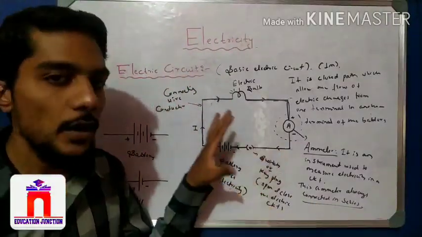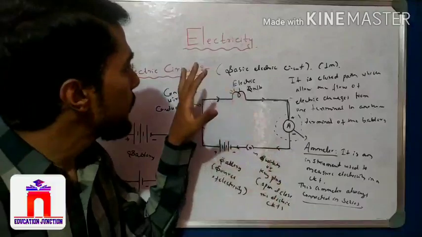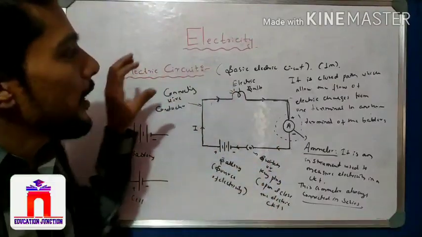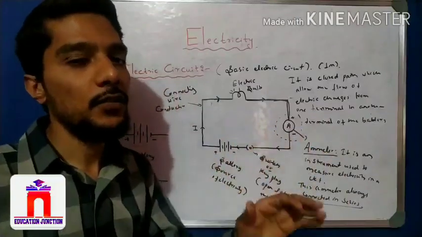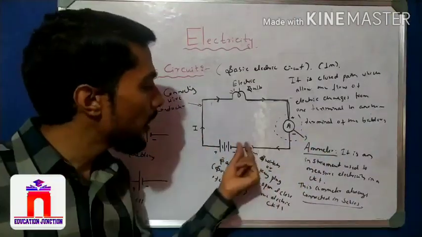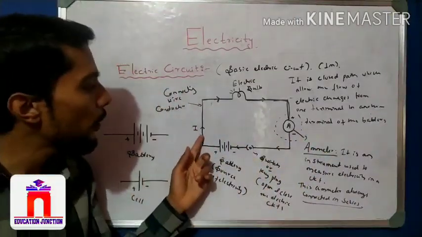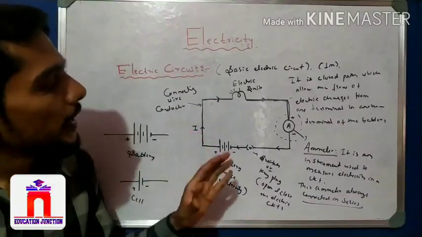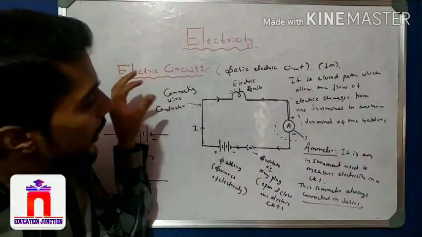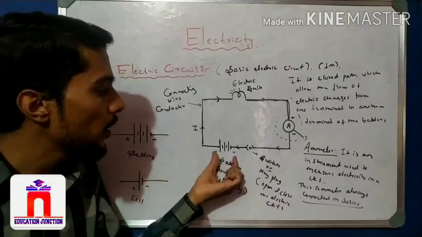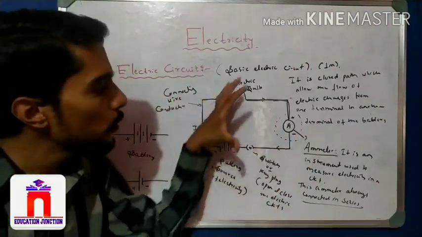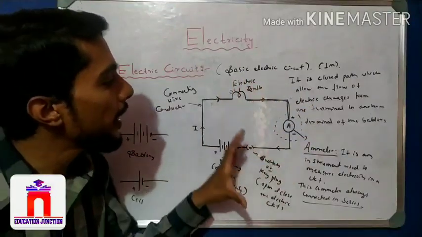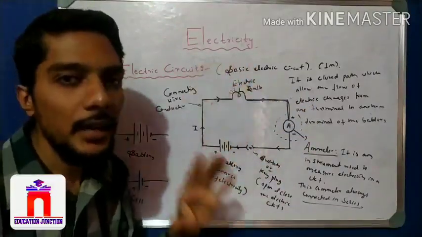So this is all about the electrical circuit. What is an electric circuit? An electric circuit is a closed path which allows the flow of electric charges from one terminal of the battery to the other terminal of the battery, represented by the arrow marker I. Then, one by one: this is the battery, this is the key, this is the ammeter, and this is a bulb. All these together make a circuit, the basic electrical circuit.